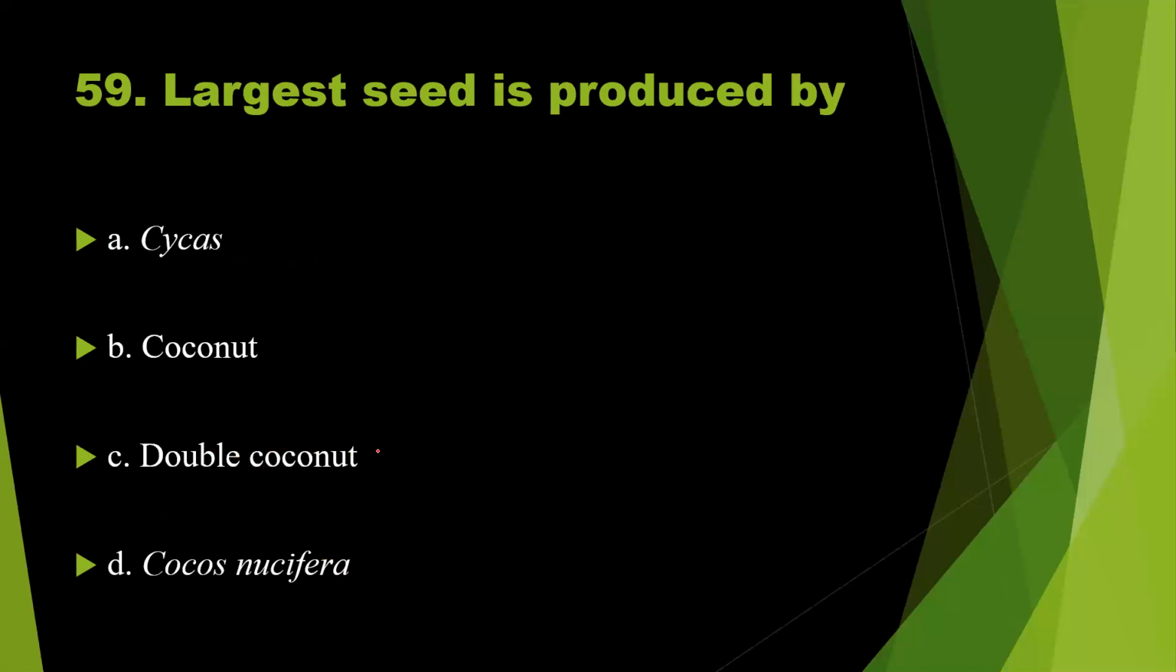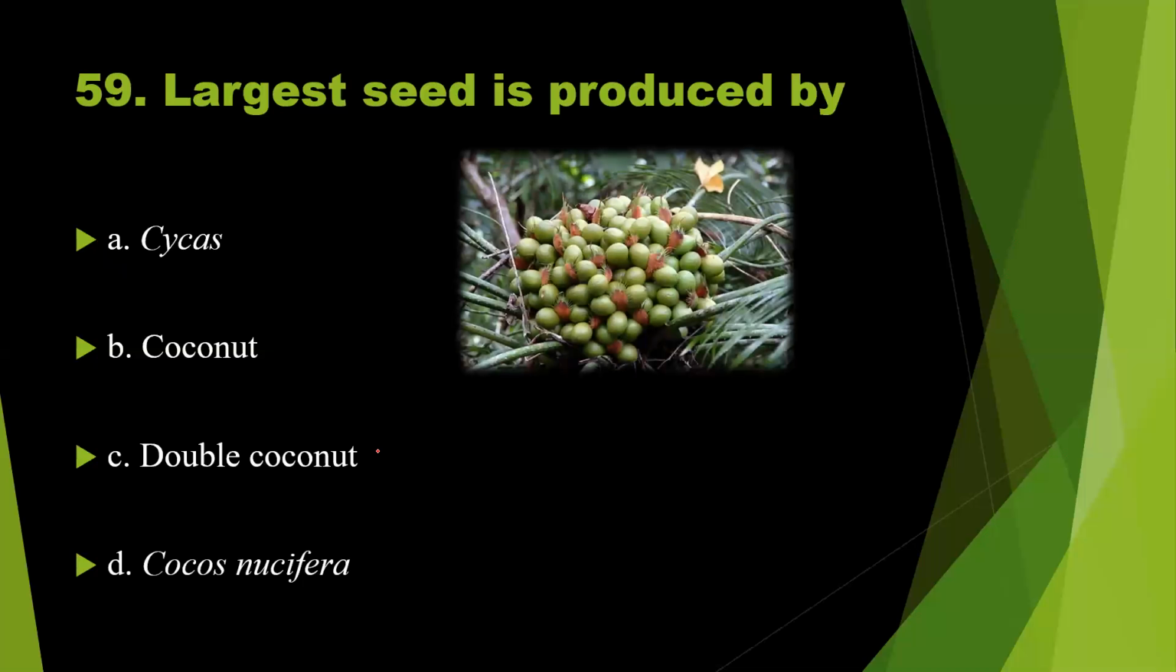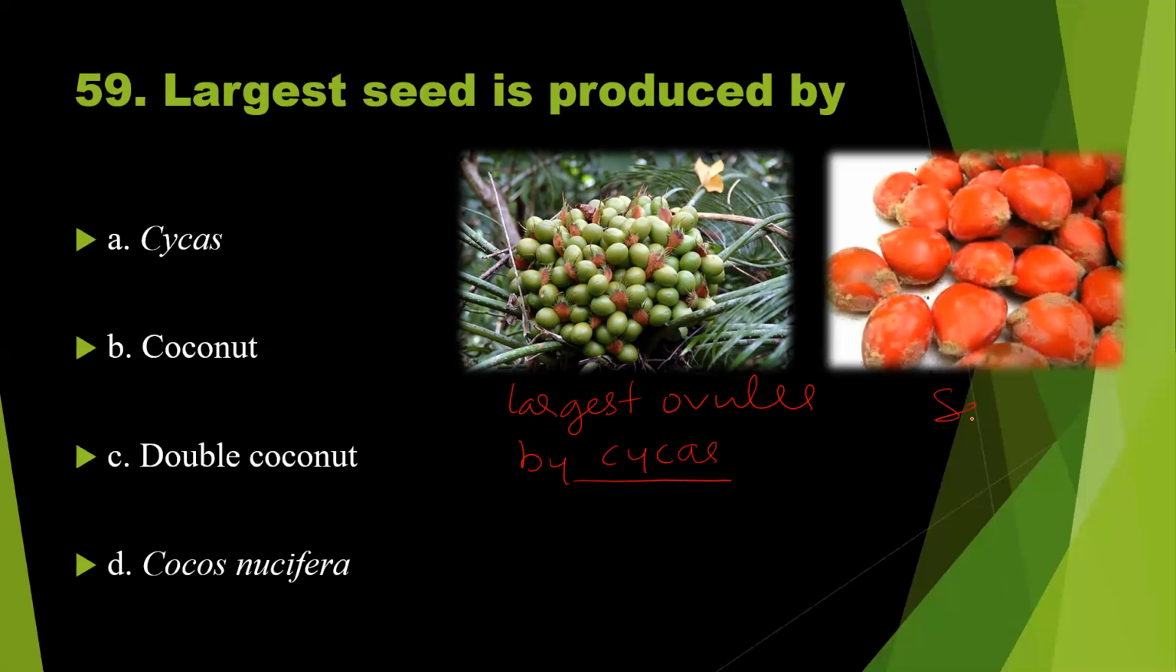Before that, let me show the ovules of cycas. See, these are the ovules of cycas. The largest ovules are produced by the cycas, not cycles, cycas. Okay, largest ovule. And these are the seeds. These are the seeds of cycas. Not much bigger, average size. So the largest seed is not produced by the cycas, but largest ovules are produced by cycas.